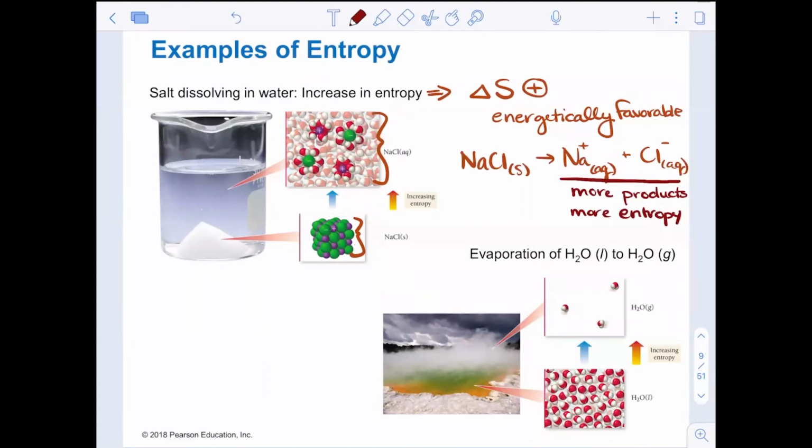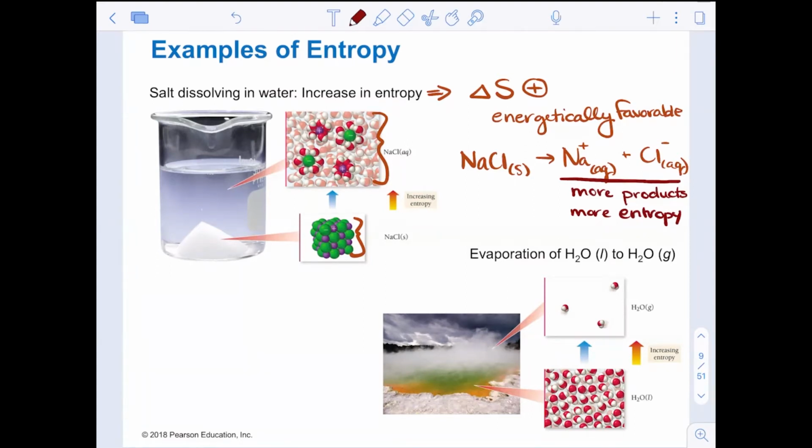So if the products have more particles than the original reactants, energetically, entropically, is favorable. Delta S is positive. If the reverse occurs, if we have more particles on the reactant side than the product side, then entropically we are unfavorable. We are getting more ordered, more structured, and so delta S would be negative.